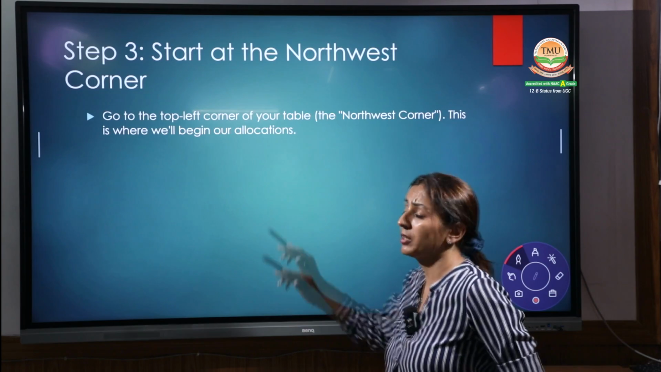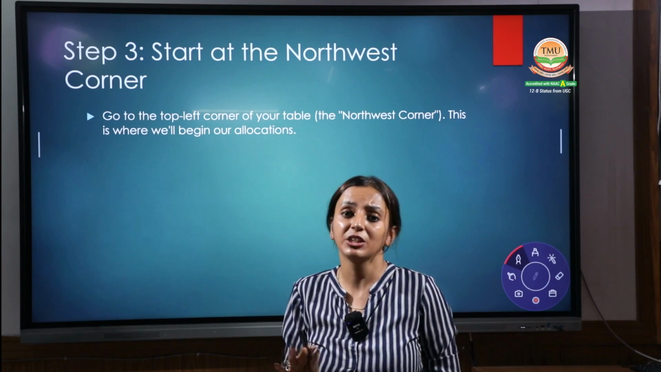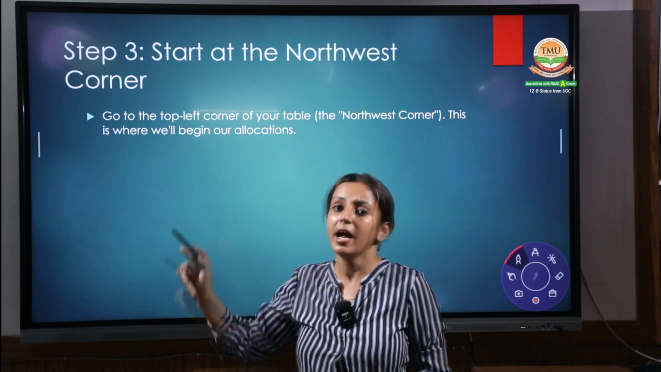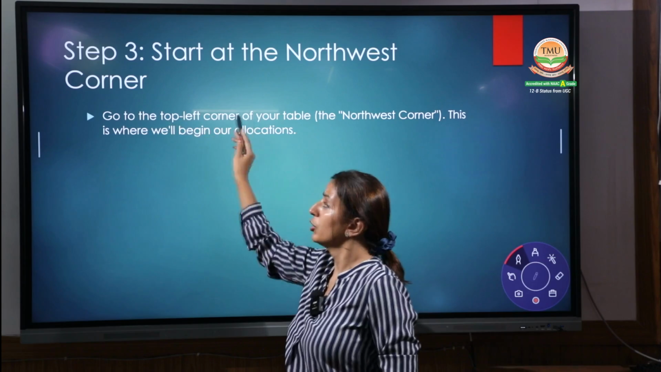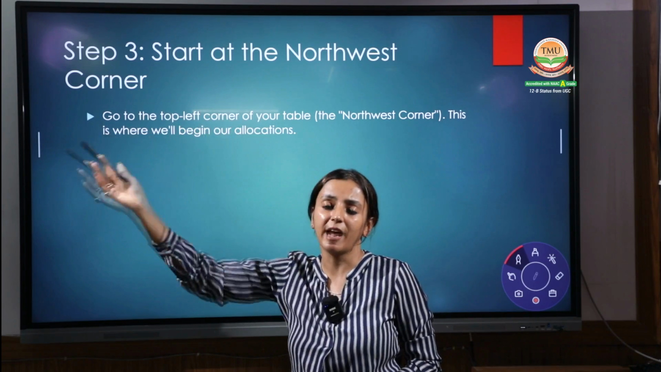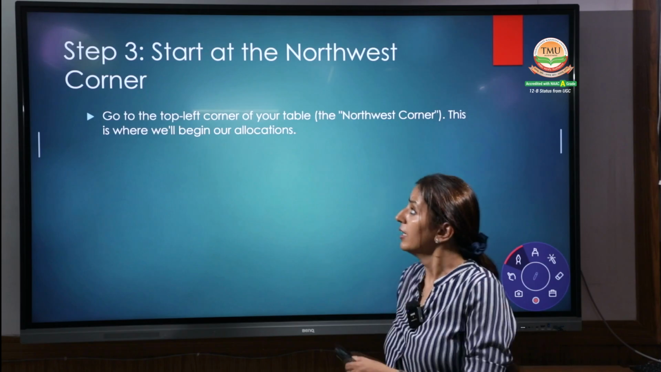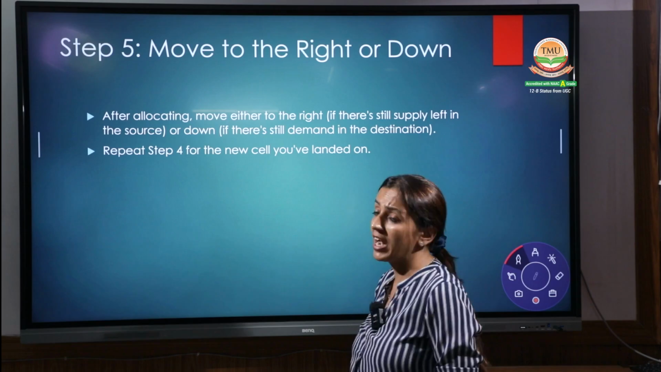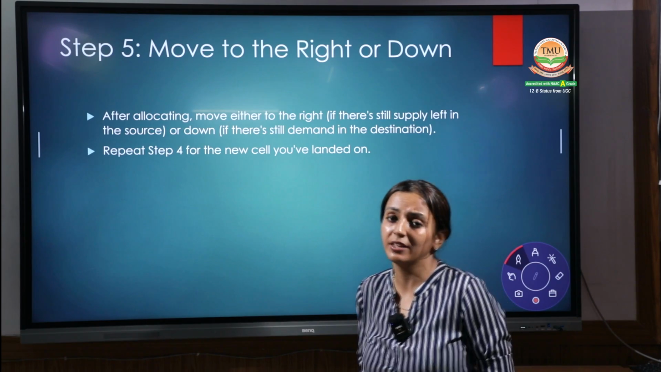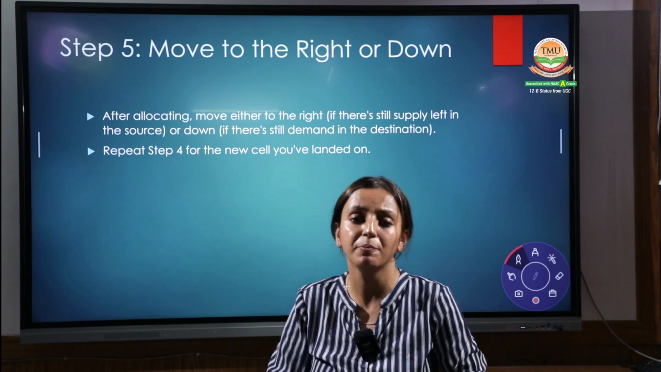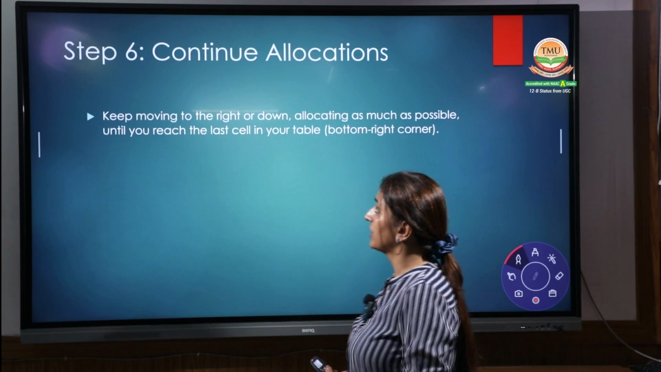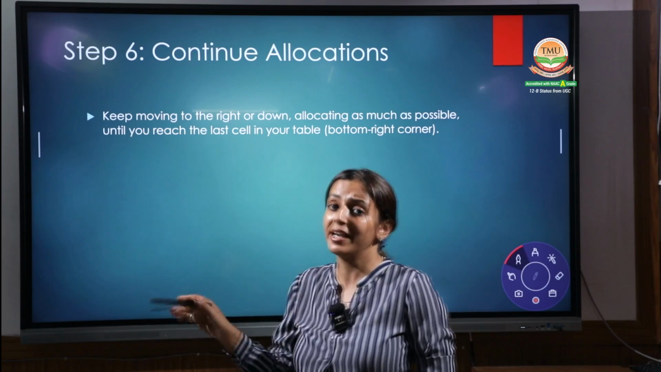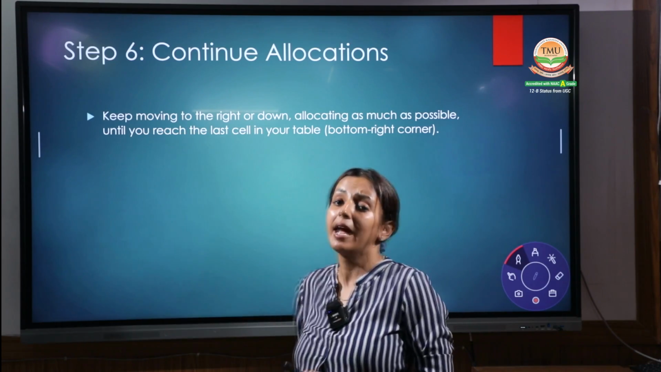Your next step, step number 3, start allocating as much as you can, that is the balance or the smaller part between the demand and supply, and start allocating, getting towards the top left corner and then moving towards the right and or to the down part. Step number 4, allocate as much as possible. Now step number 5, repeat the process the same way again till all the allocations and all the cells are completed. Step number 6, continue allocation as much as possible until all the steps are wound up and all the demand and supplies get allocated.